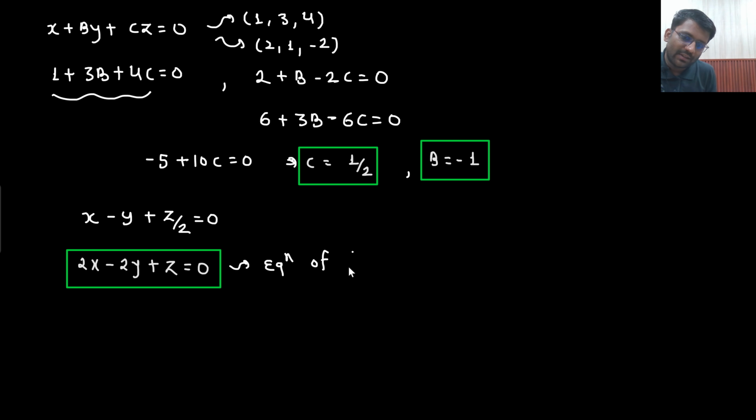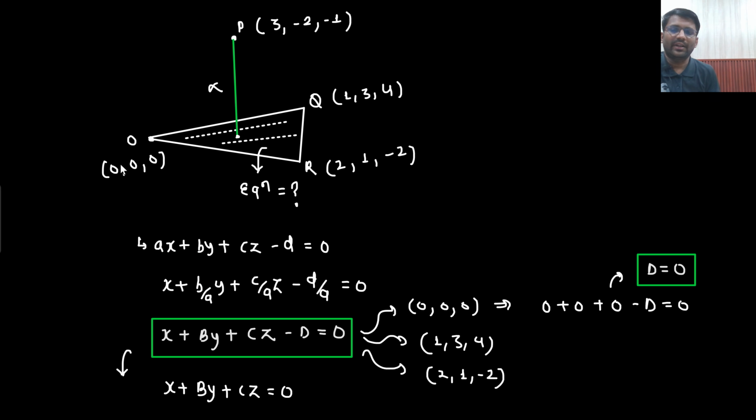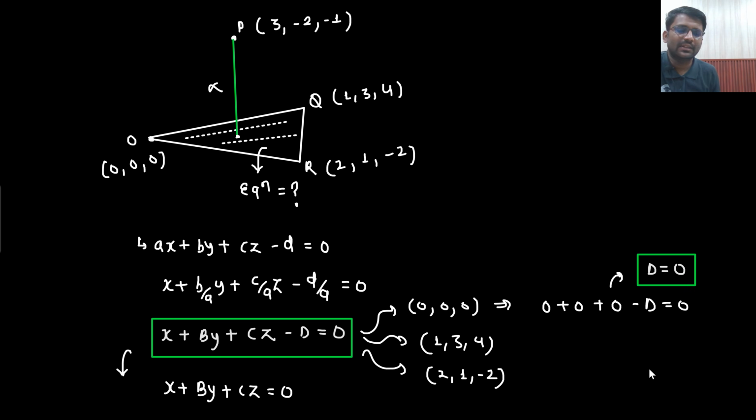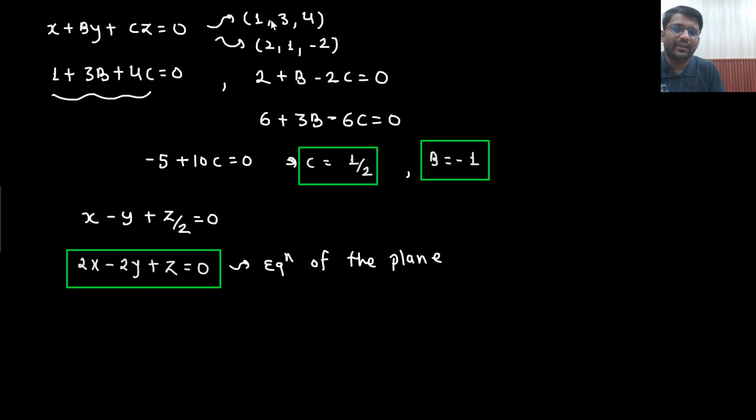So did you understand how we found the equation of the plane? Yes sir. It was passing through 0, 0, 0, so I just put 0, 0, 0 here. From here I just have two variables, and I just need to put these two coordinates in this particular equation.